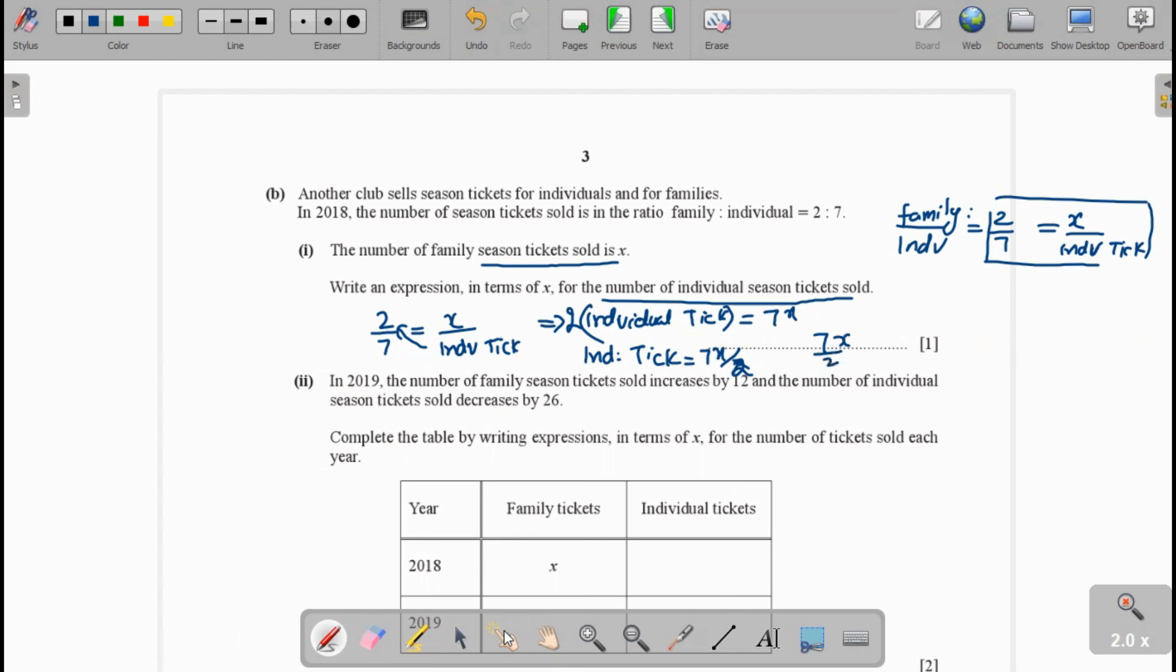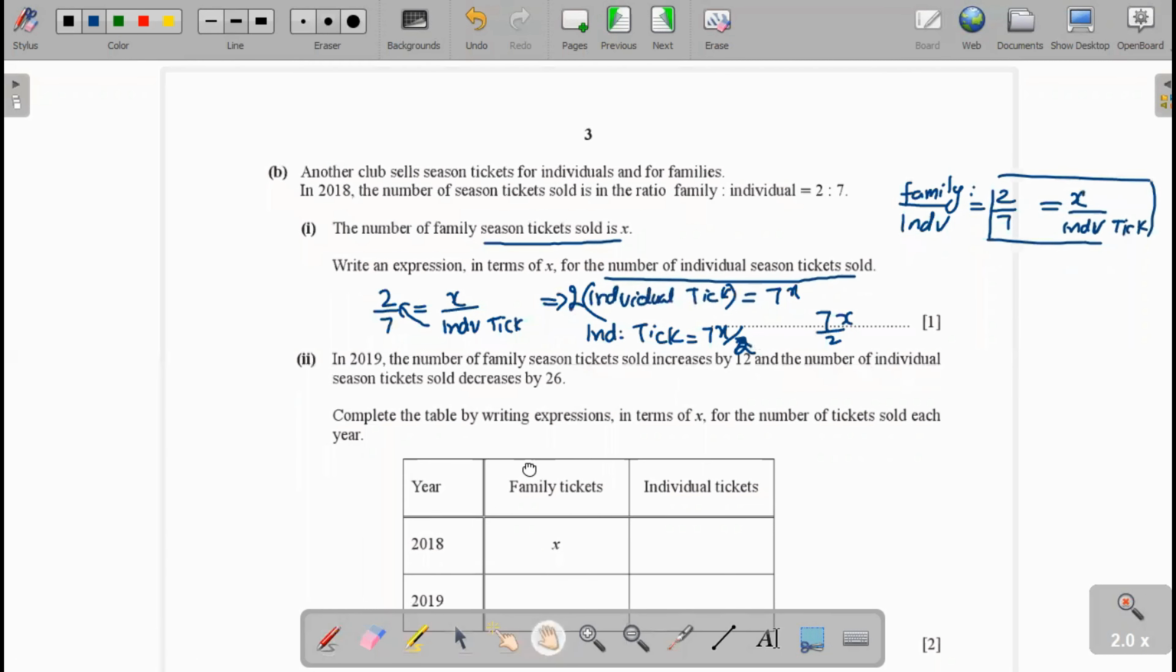Okay, now in the second part, in 2019, the number of family season tickets sold increases by 12. The number of individual tickets sold decreases by 26. Complete the table by writing expressions in terms of X for the number of tickets sold each year.